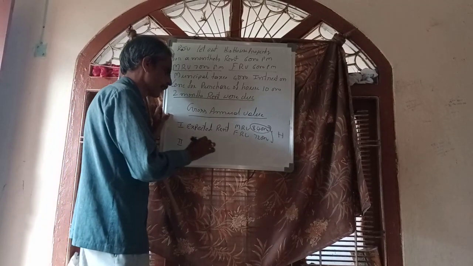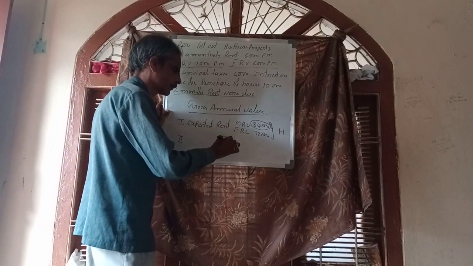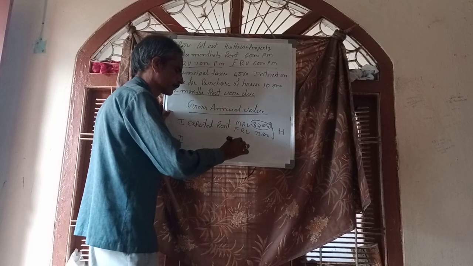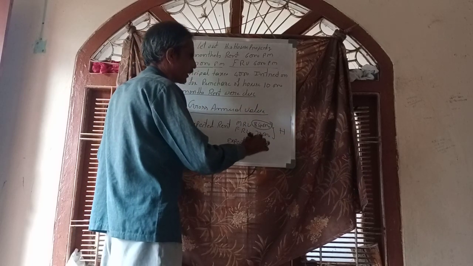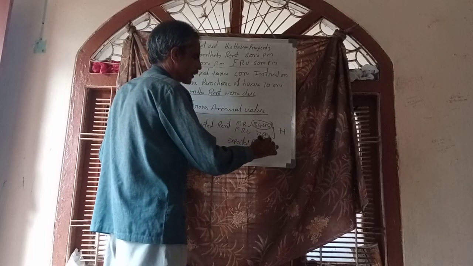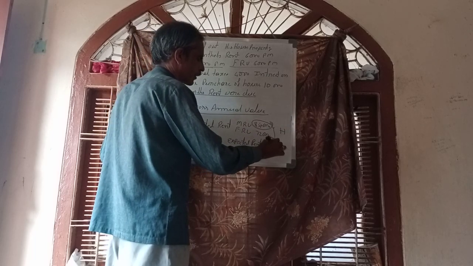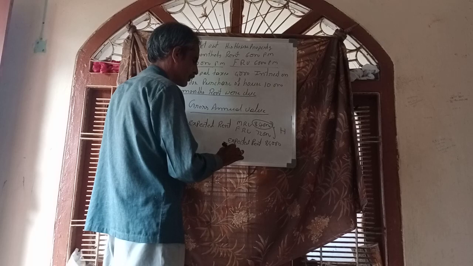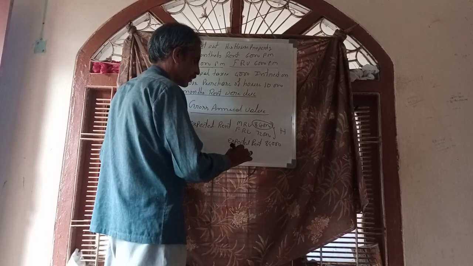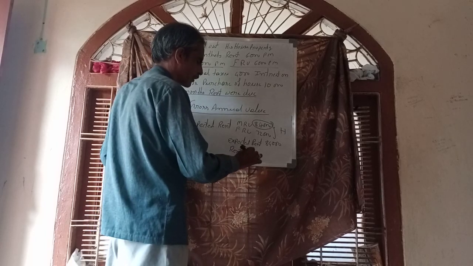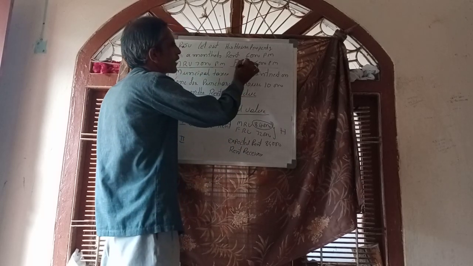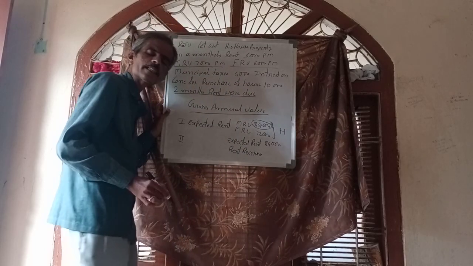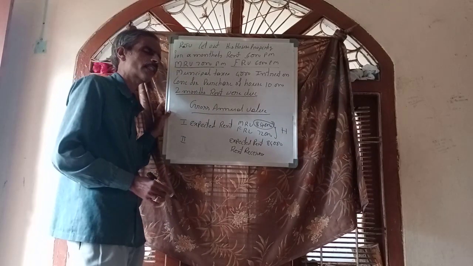Second step, expected rent: 84,000. Rent received: how much? 6,000 per month. Per annum it becomes 6,000 into 12.